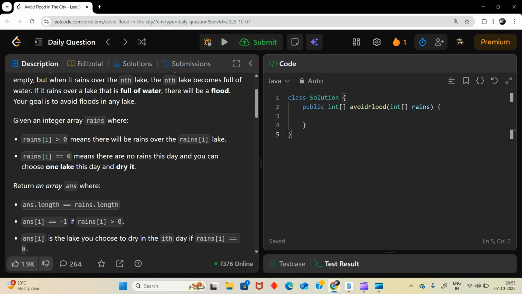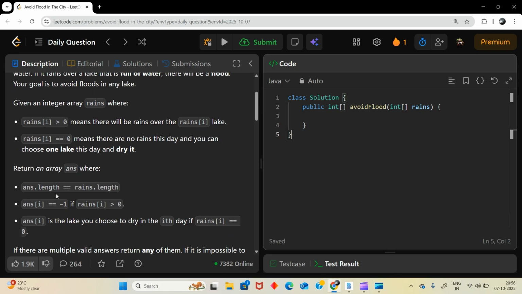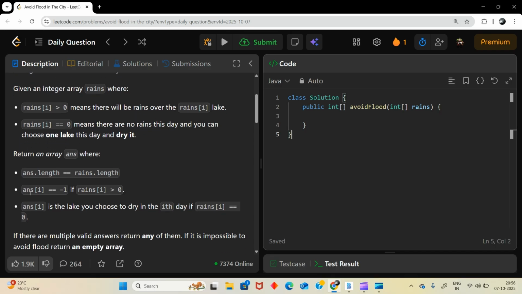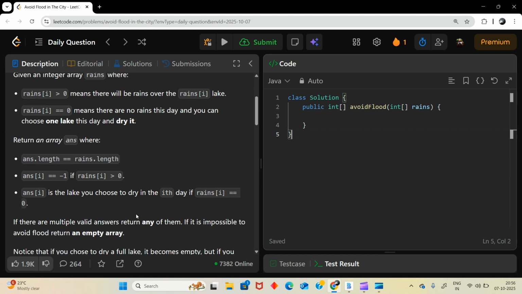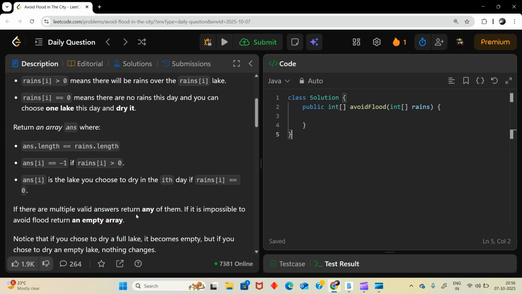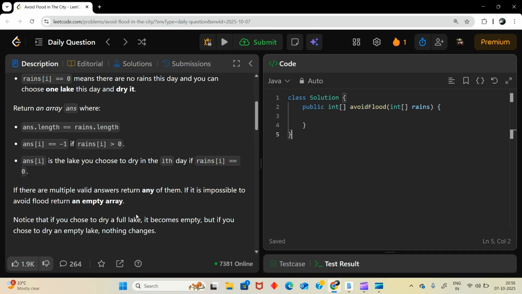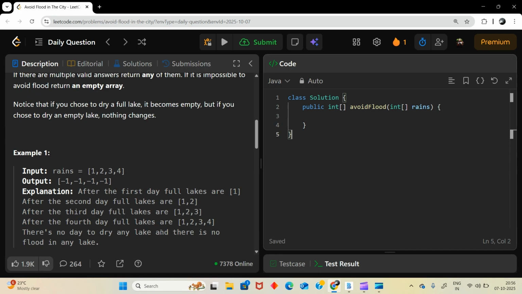And we have to return an array answer where answer.length is equal to rains.length, and answer of i will be -1 if rains of i is greater than 0, and answer of i is the lake you choose to dry on the ith day if rains of i is equal to 0. And if there are multiple valid answers, return any of them. If it is impossible to avoid floods, return an empty array. So let's see an example.